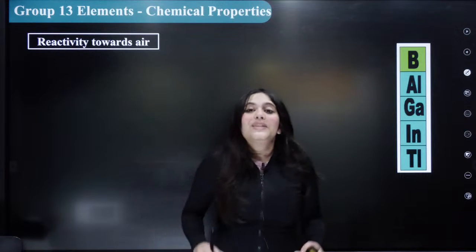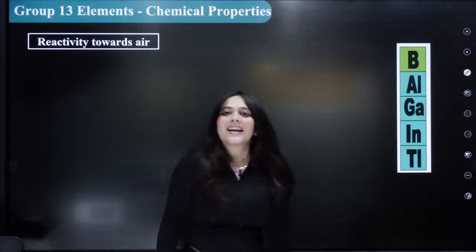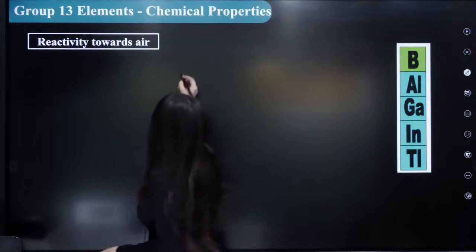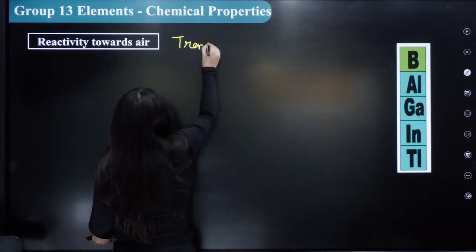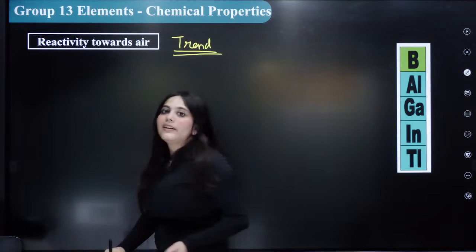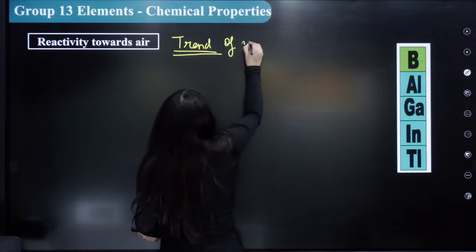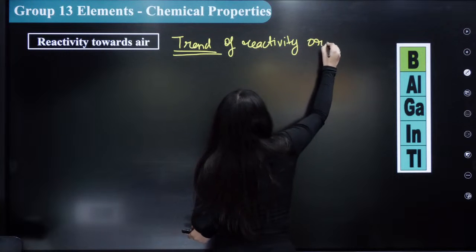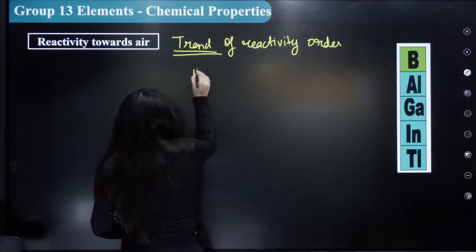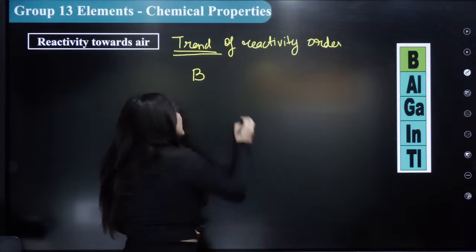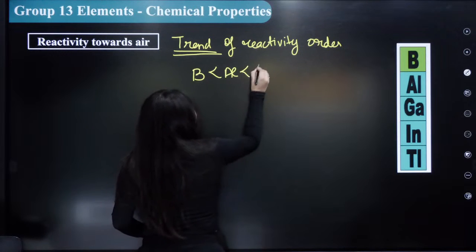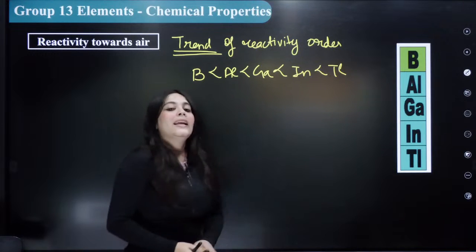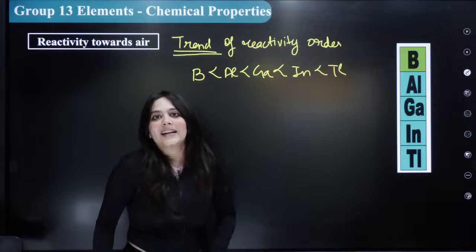Reactivity towards air. Which of these elements is most reactive towards oxygen? There should be a trend. What should be the reactivity order? Boron is the least reactive with oxygen. Then comes aluminium, then gallium, then indium, and then thallium. This means thallium is the most reactive with oxygen.